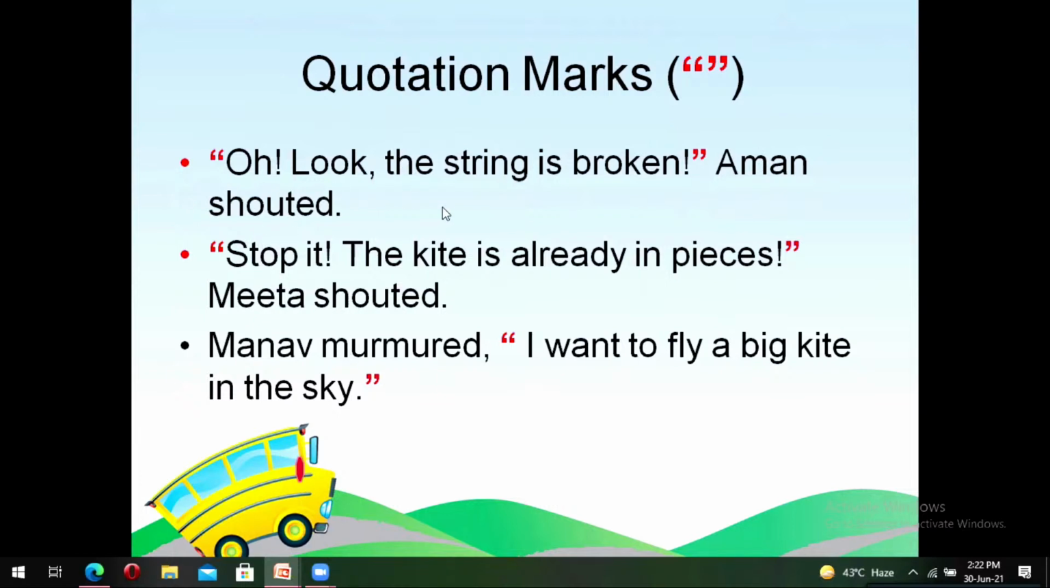The thing to pay attention over here is that when we put these sentences in quotation marks, we also use punctuation in the sentences that are written within them. For example, here Aman is shouting, so we use exclamation marks, and we also use a comma before introducing something. In the second sentence also, Nita is shouting, so we have used exclamation marks. In the third sentence, before introducing what Manav murmured, there is a small comma. So at the place of this comma, we could also put a colon.